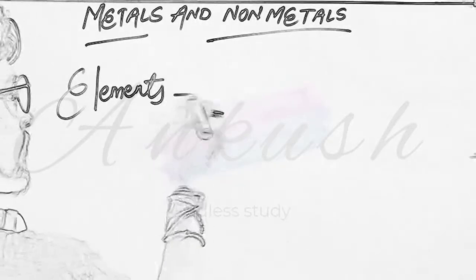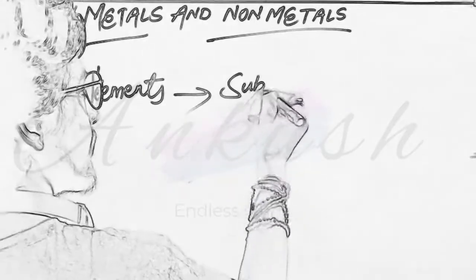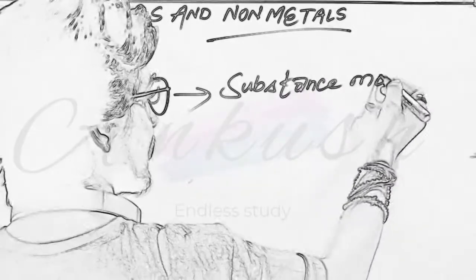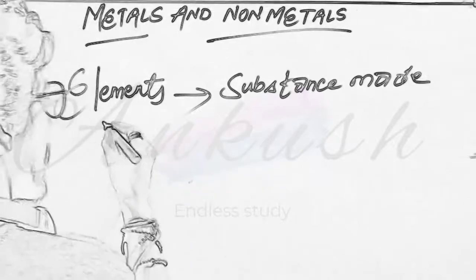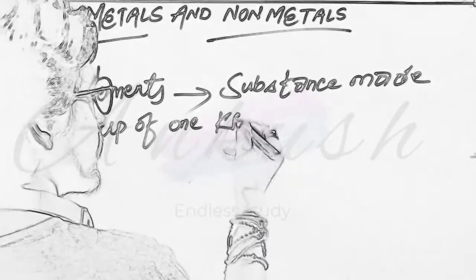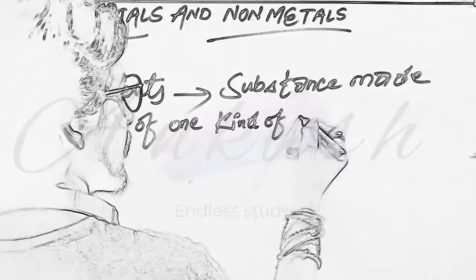Elements: substance made up of one kind of atoms.